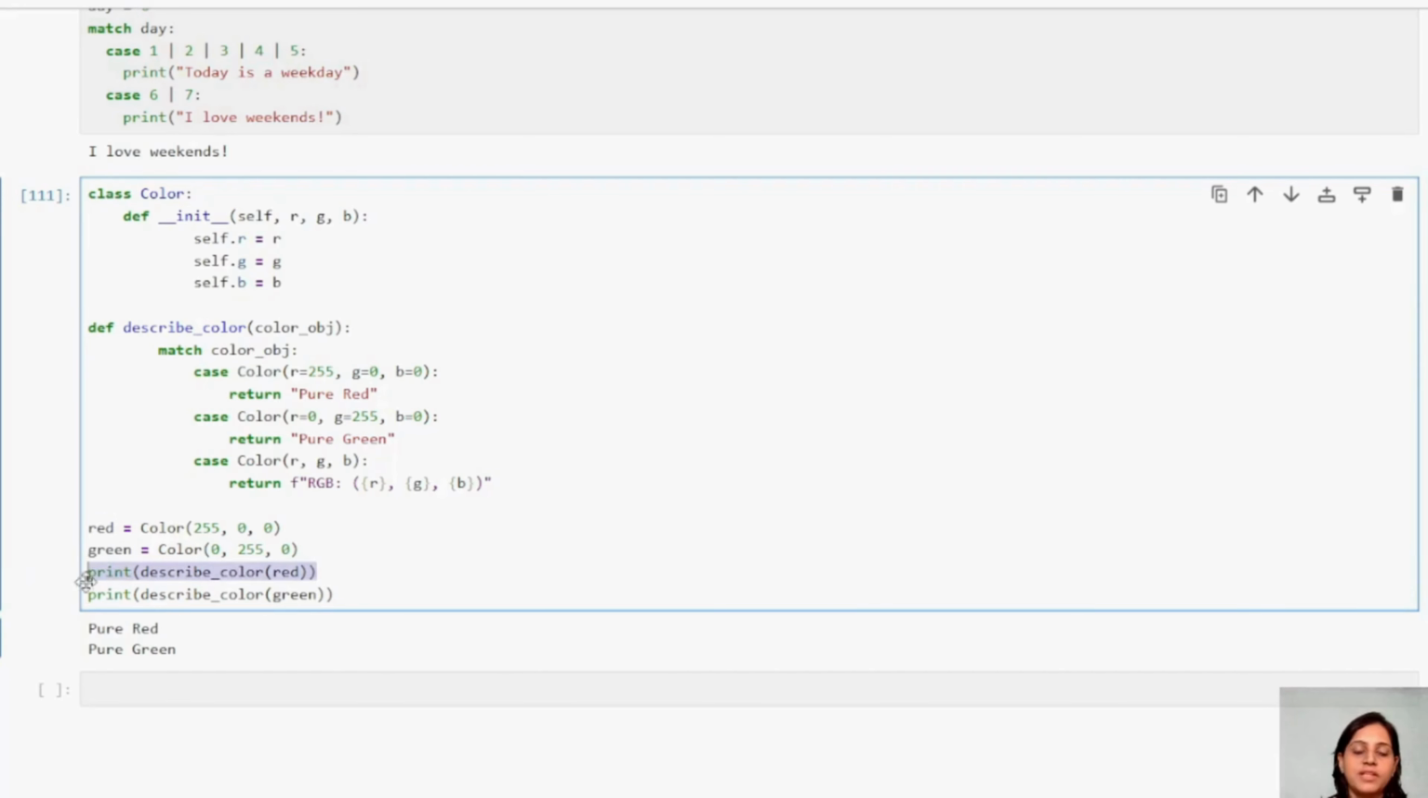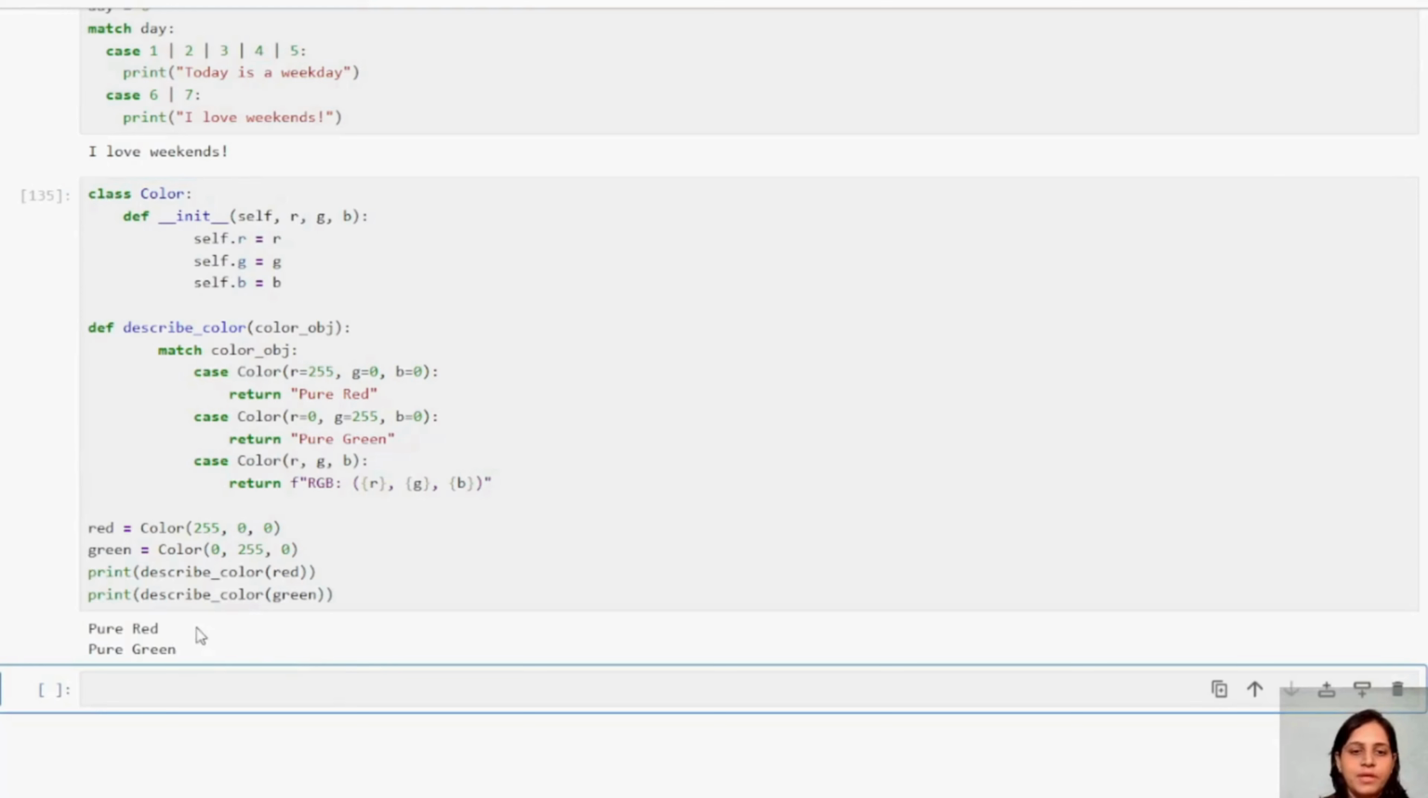So we will explore everything in our functions, right? Then you want to print describe color. This is a method. What is it expecting? It is expecting a color object. Which is my color object? Red and green. Both are my color objects. So I want to print. Let us see the output.